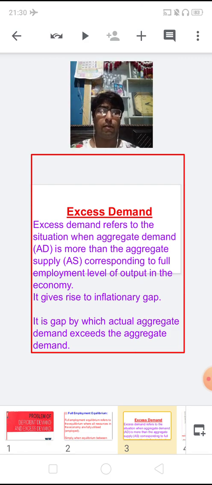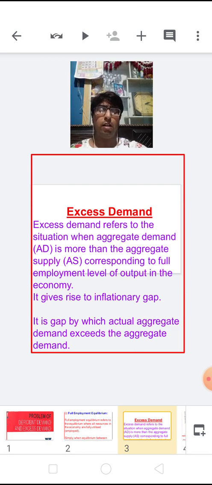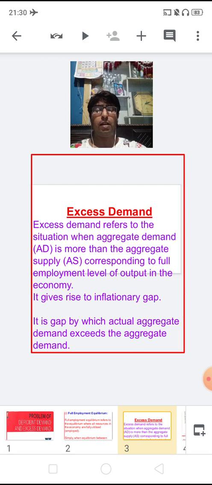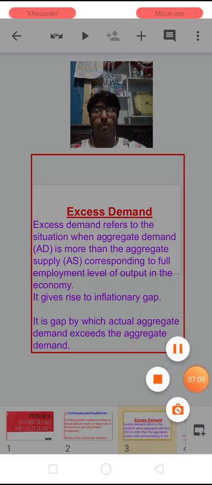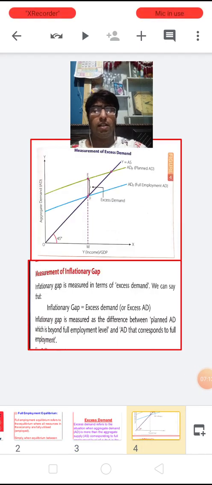Now, what is an inflationary gap? Children, it is a gap by which actual aggregate demand exceeds the planned aggregate demand. Now, children, let us move further. Now, just see the diagram here.